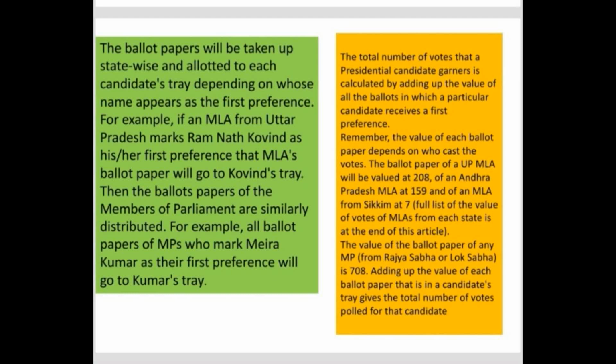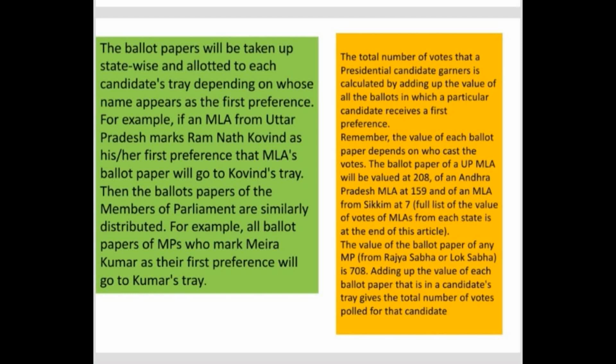If MLAs have given first preference votes for Ramnath Kovind, then all such ballot papers belonging to Andhra Pradesh will be kept with Ramnath Kovind's first preference votes. And later they'll go to Uttar Pradesh. From Uttar Pradesh there will be many MLAs casting their vote. Whoever has cast first preference votes for Ramnath Kovind, they will take all those ballot papers and keep them in the first preference tray of Ramnath Kovind.